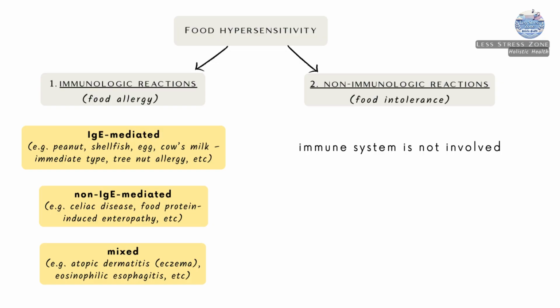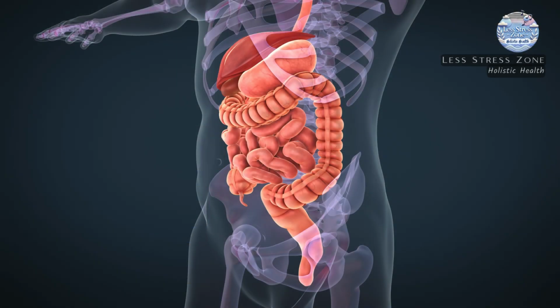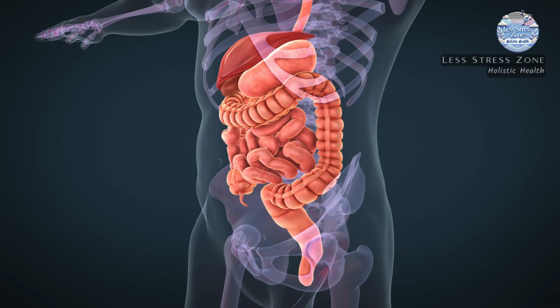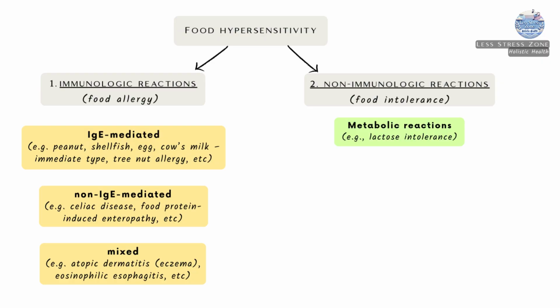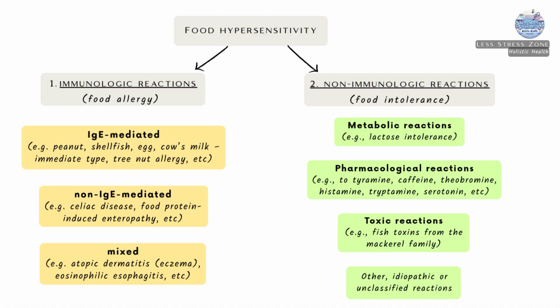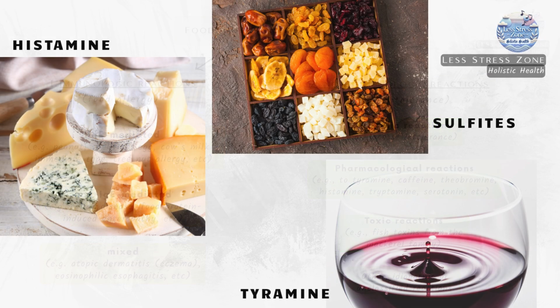as food intolerance. In these cases, the immune system is not involved. The symptoms arise from other causes, most often from digestive problems or from reactions to natural food components. Examples include lactose intolerance, where the body does not produce enough of the enzyme needed to digest milk sugar, and reactions to natural substances such as histamine, found in aged cheeses, tyramine in red wine, or sulfites in dried fruits.